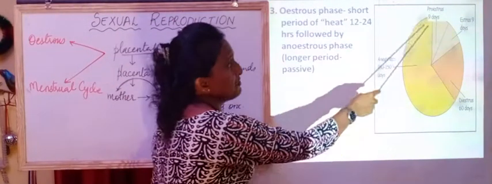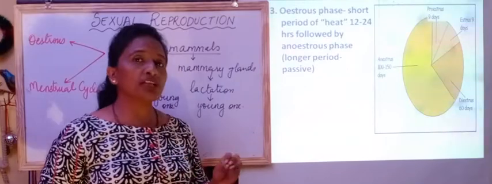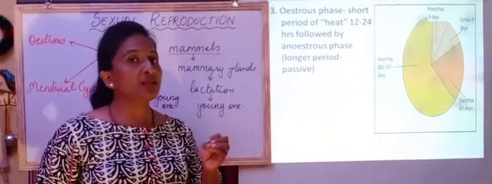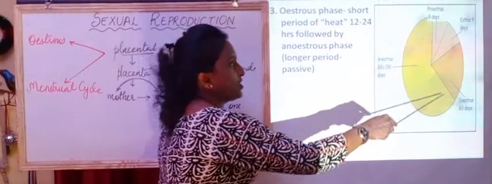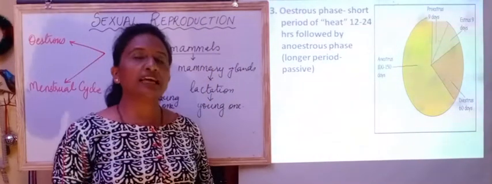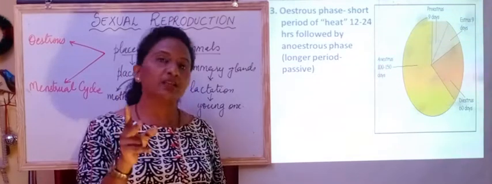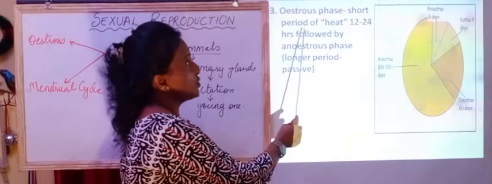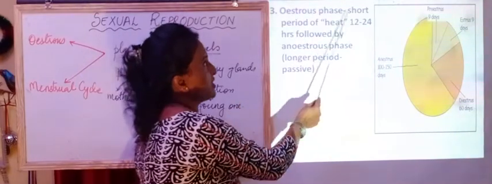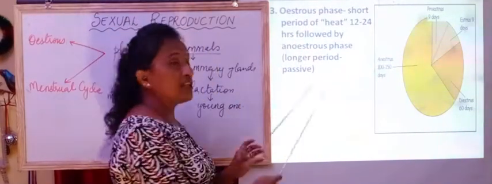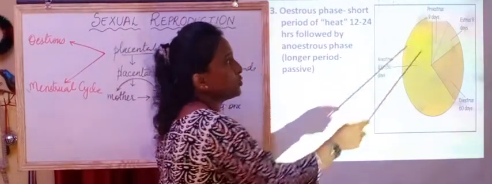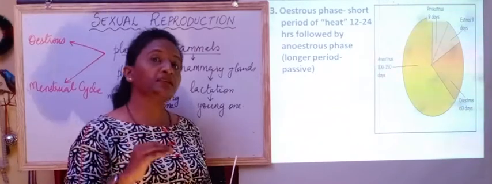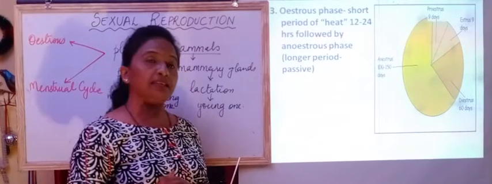Whereas the remaining phases which we see here are the passive phases wherein there cannot be any breeding. If we count this, yearly only twice the breeding can take place in dogs. So that explains the period of heat, the heat period wherein the breeding phase will be at the higher peak.